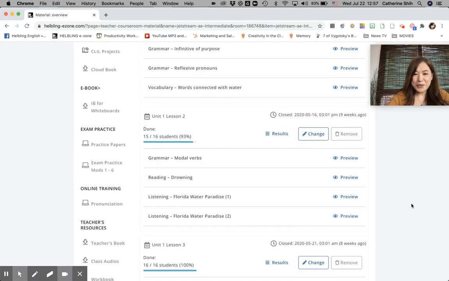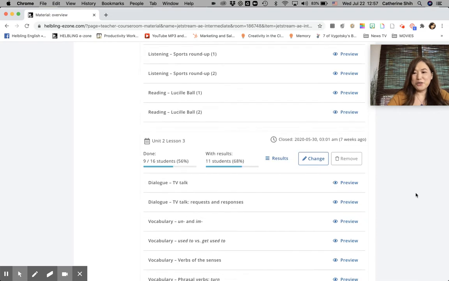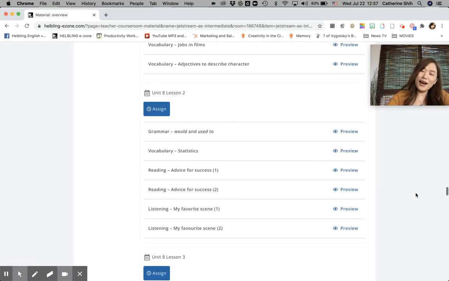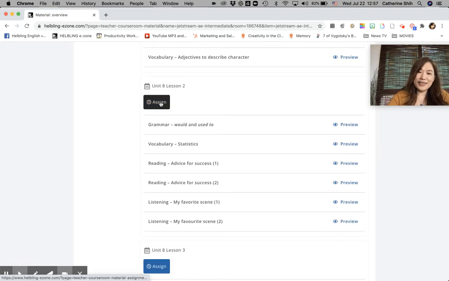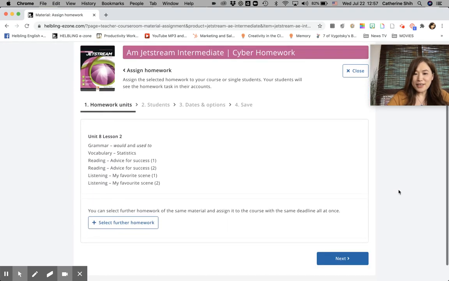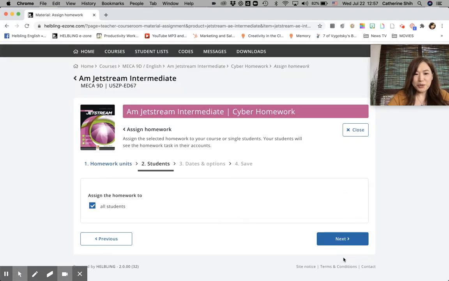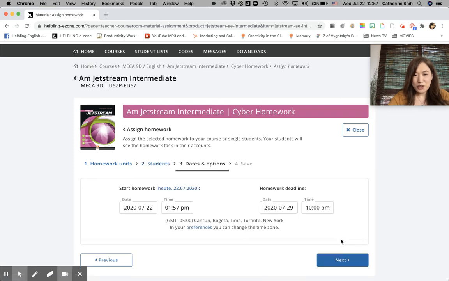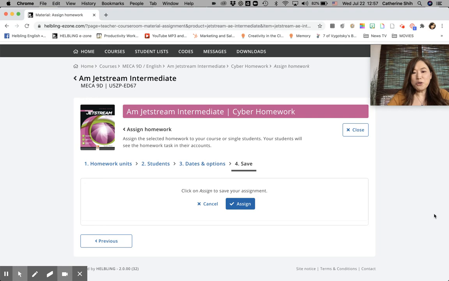Okay, I think I don't need to teach you more about this. You scroll down to the homework you haven't assigned and you click assign. And yes, we improved certain functions. Now when you assign the homework, you double check. You can assign to a group of students or a certain student if you want to assign again. Then you double check your dates and you click save. Then all your students will get the homework.